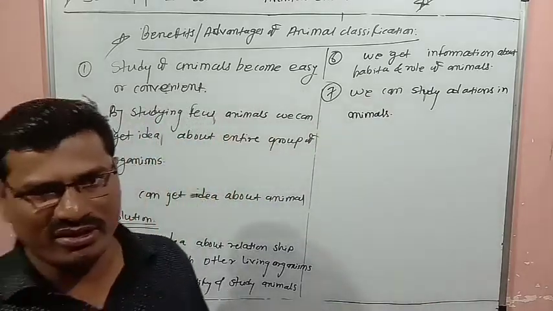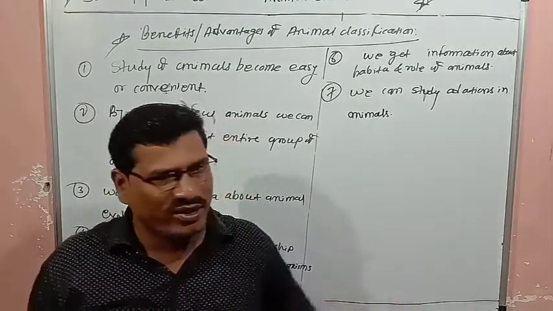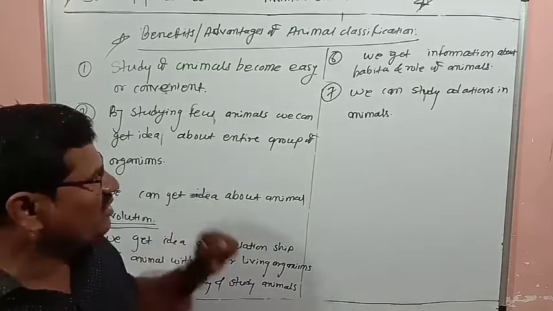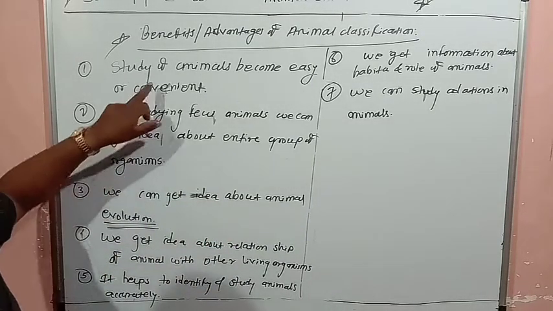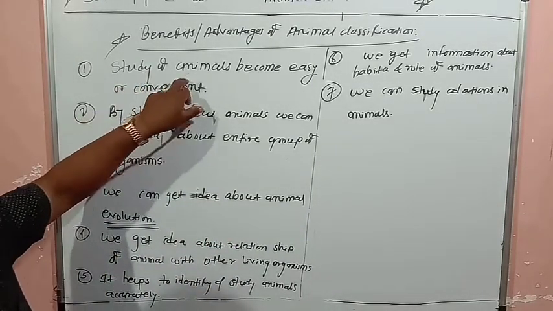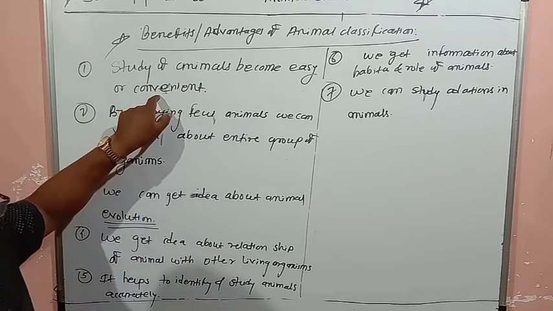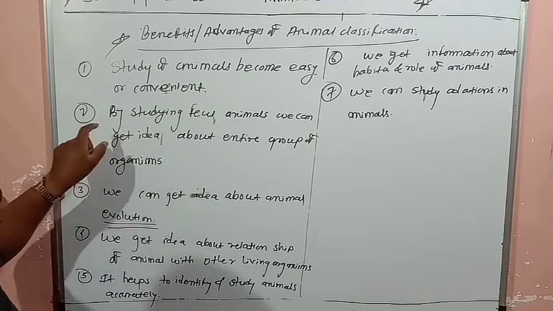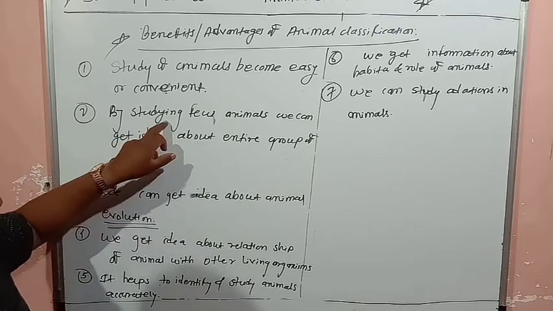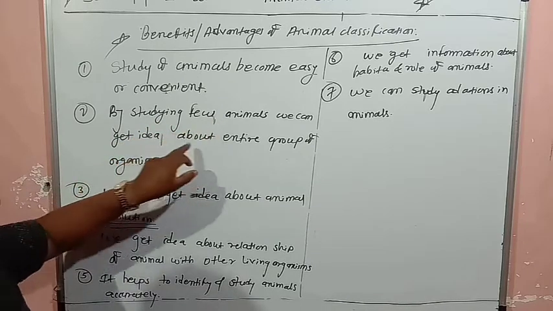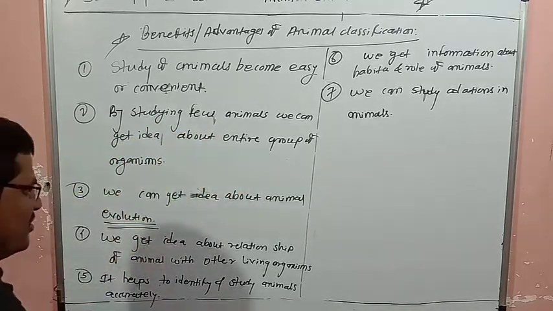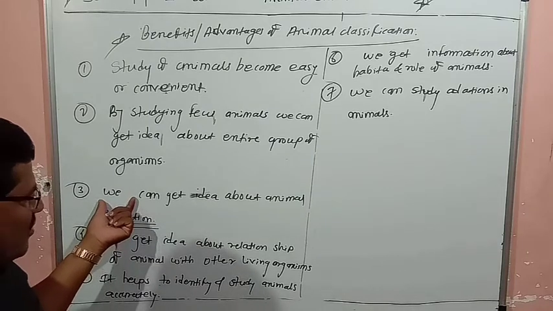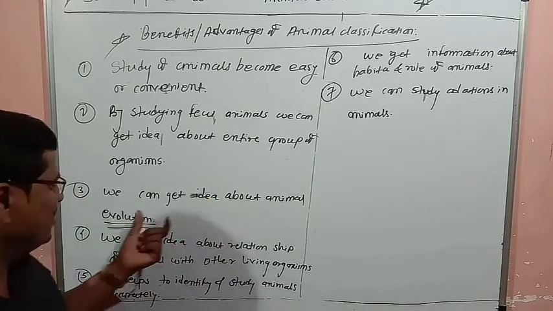Adaptation means adjustment with the environment. So these are the advantages of animal classification. First, the study of animals becomes easy or convenient. Second, if you study a few animals, we can get an idea about the entire group of organisms. Third, we get an idea about animal evolution.